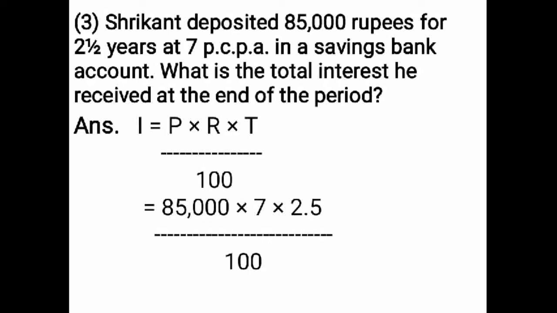Cancel both the zeros on numerator and denominator. Now you have to multiply 850 into 7 into 2.5. First multiply 850 into 7 and then multiply by 2.5.